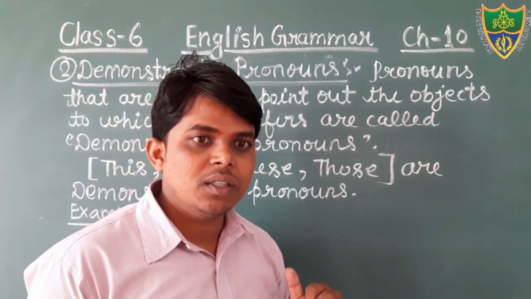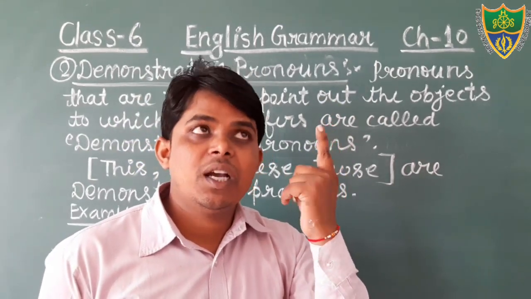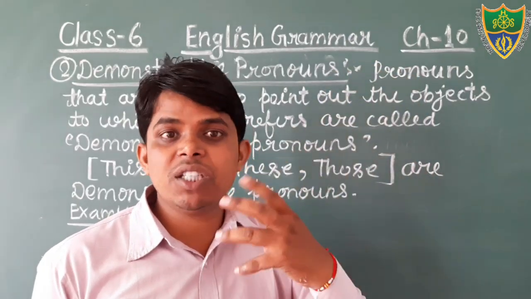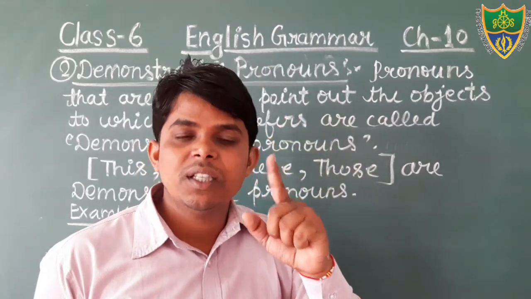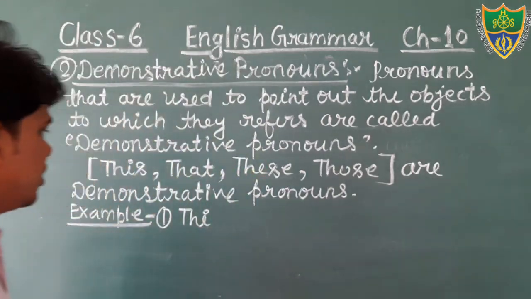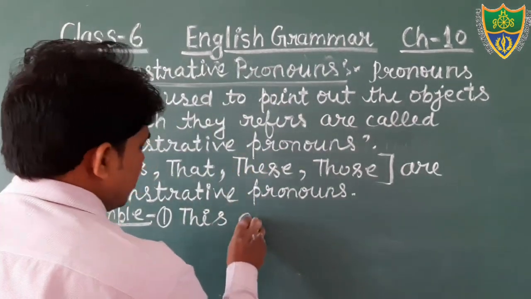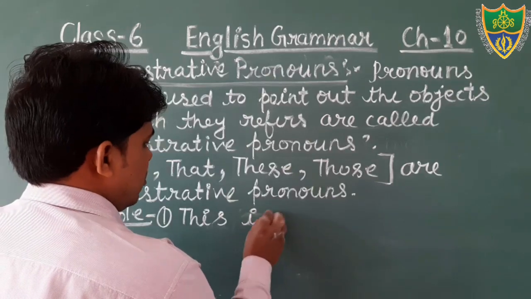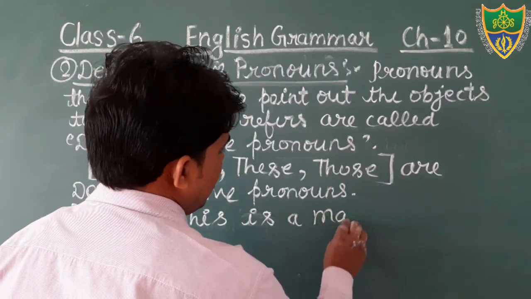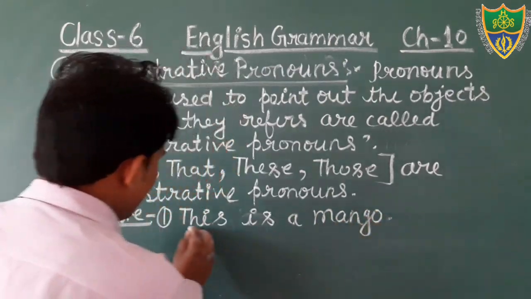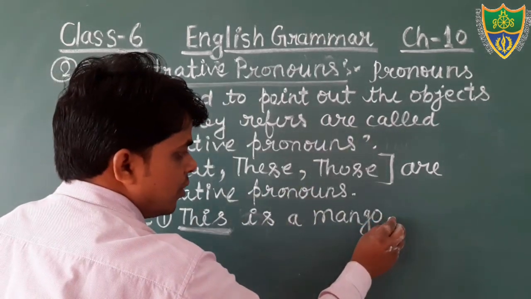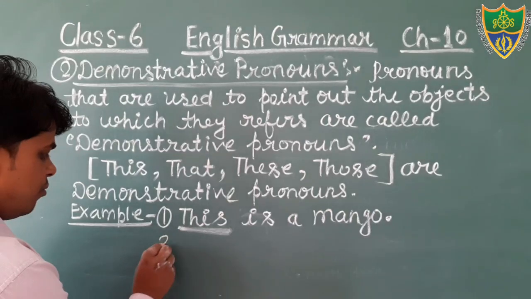Suppose that is a fan, and that is something far from us, there is some distance, and that is one. Therefore, we can say that is a fan. So just write down: this is a mango or pen or chalk. The word this is used to point out the mango. Therefore, that is demonstrative pronoun.